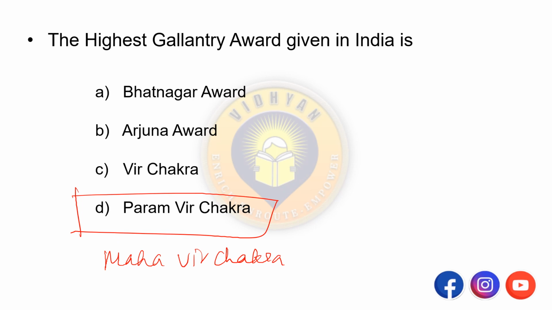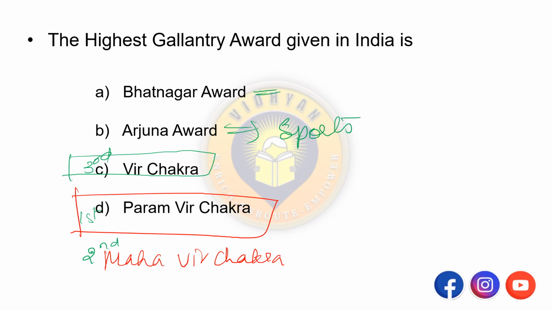Third one is Veer Chakra. This is second one. This is first. This is third. Okay. Veer Chakra. Whereas Arjuna Award is given to the which one? That is sports. Okay. Remember this. Shanti Swarup Bhatnagar Award is given to science and technology.